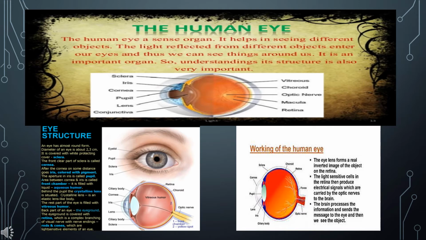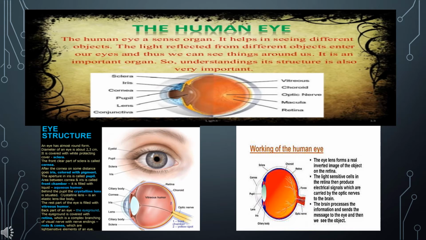Crystalline lens. It is a double convex lens made of transparent tissue. Its function is to focus the images of different objects clearly on the retina. Ciliary muscles. It is a ring of muscles which hold the crystalline lens in position. Its function is to alter the focal length of the crystalline lens so that the images of the objects situated at different distances are clearly focused on the retina.